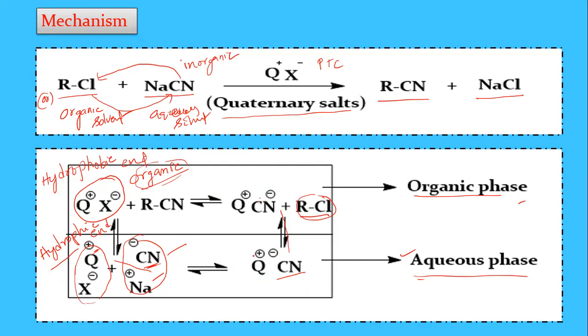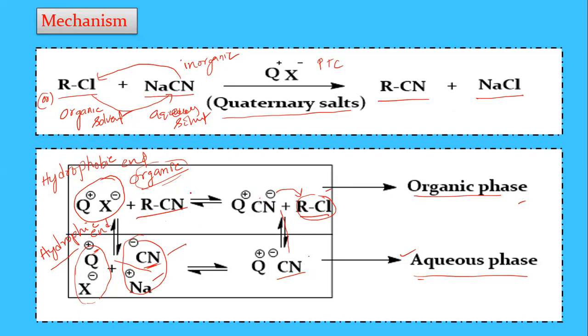Now, through the phase transfer catalyst, the CN minus ion has transferred from the aqueous phase to the organic phase, where it easily reacts with RCl. The Cl minus and R plus and CN minus react to form RCN as the product.